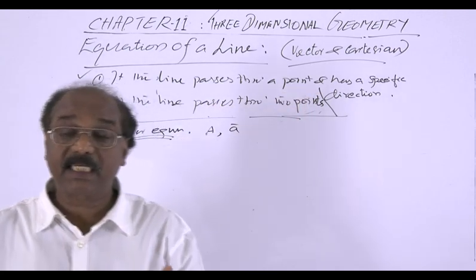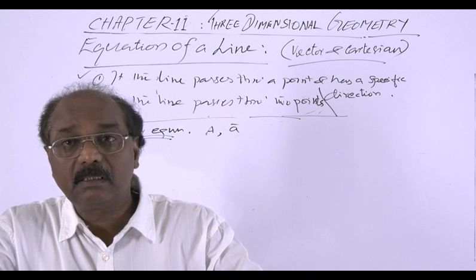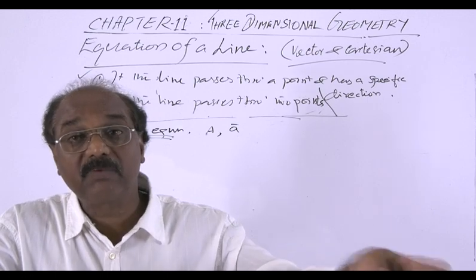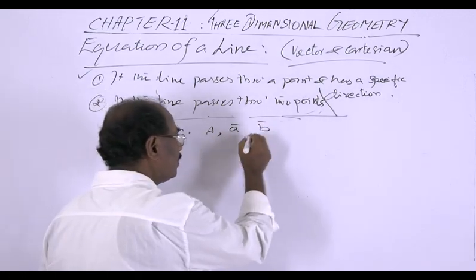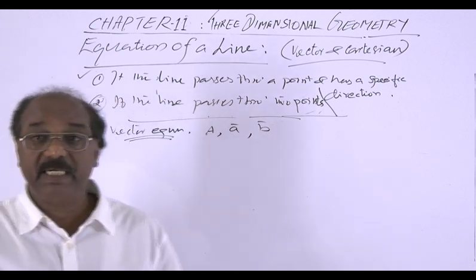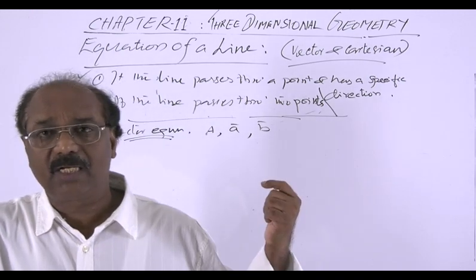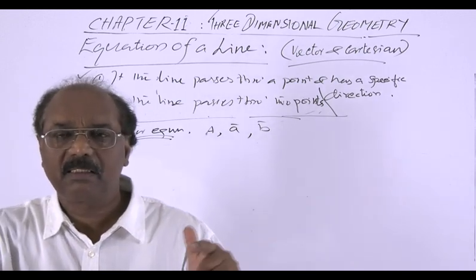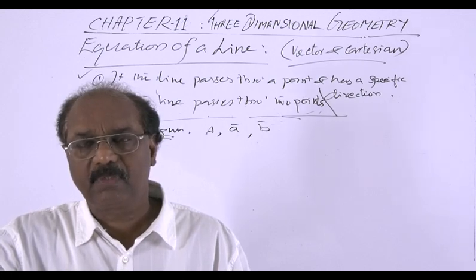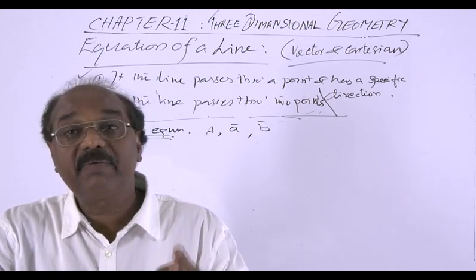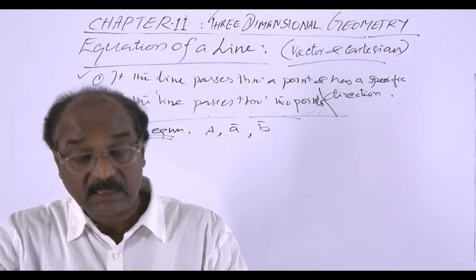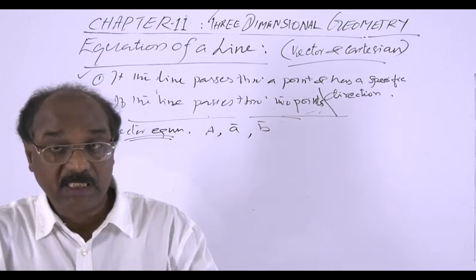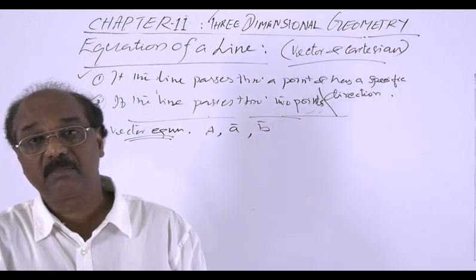Then has a specific direction. Specific direction means this line has a direction of, say, another vector, if the vector is given, okay, otherwise you have to assume. If we need a direction, that means we cannot assume that line directing towards north or south. So in that way given, that does not work. We have to give in a clear way the direction. That is, the line has the direction of another vector B, or it is parallel to the vector B. Okay.